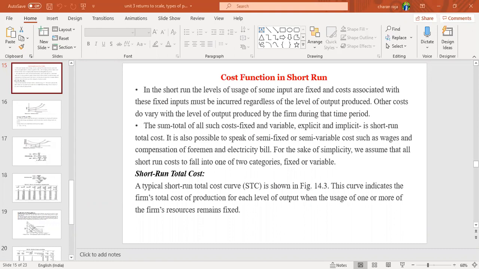Some costs are considered semi-fixed, meaning fixed to some extent, and thereafter the cost will either increase or decrease based upon the level of production. In semi-variable, up to some level the cost may vary. Such costs are considered semi-variable costs, such as wages and compensation of a foreman, meaning an employee's salary, and electricity bill. These are fixed to some extent.